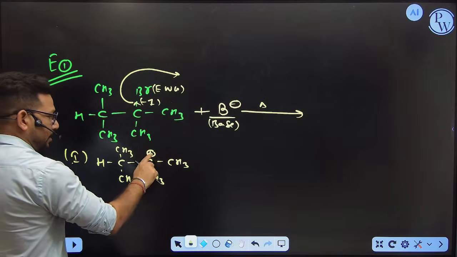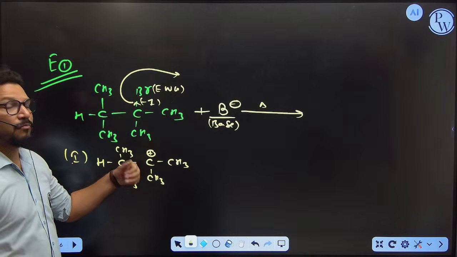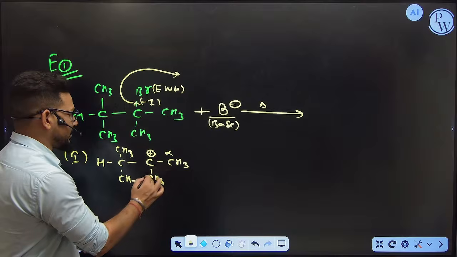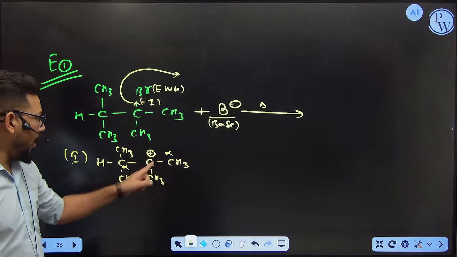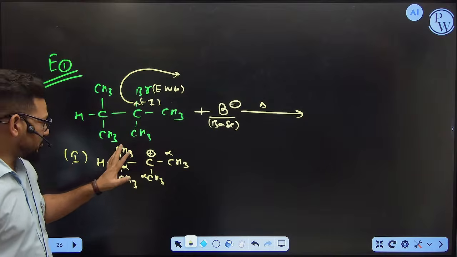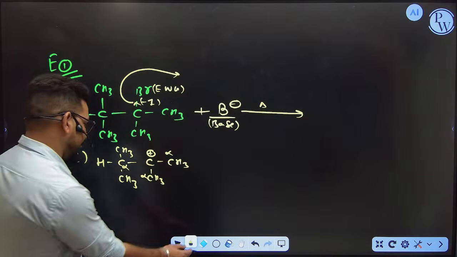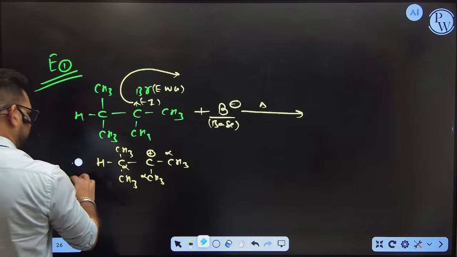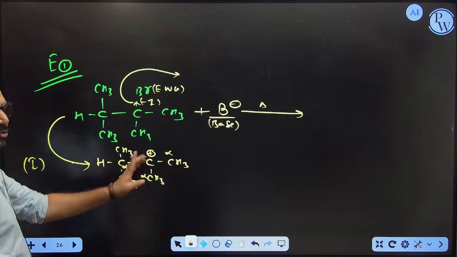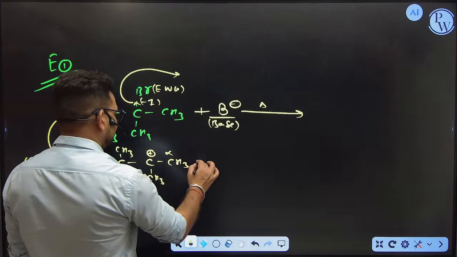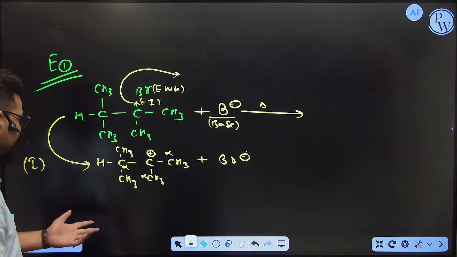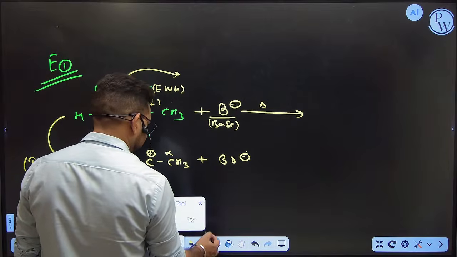So this became a carbocation, and this carbocation is more stable because of why? Because this carbocation is next to the alpha carbons, and all the alpha carbons contain more hydrogen. That's why this carbocation is more stable. So this intermediate is going to be formed here. Now it is ready and Br minus is outside. Done. Now in step number 2,